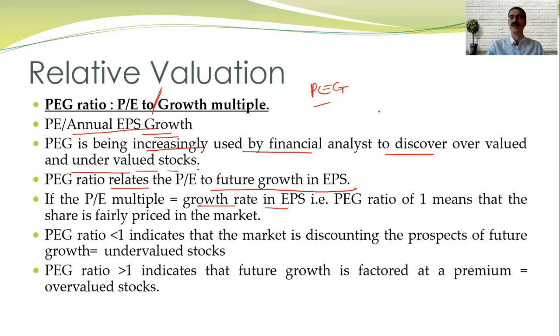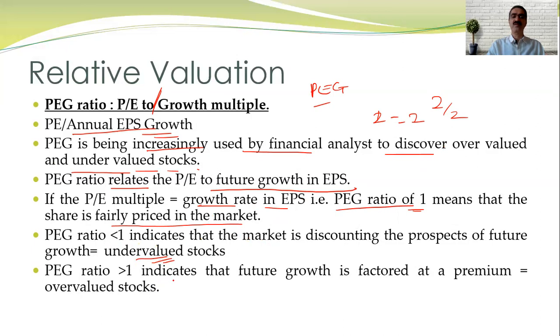So if the P multiple is equal to growth rate in EPS, same. If my P is 2 and my growth rate is also 2, then PEG ratio is 1, 2 by 2. It means that share is fairly priced in the market. If my PEG ratio is less than 1, the market is discounting the prospect of future growth. So it is undervalued stock. So you can invest as of now.